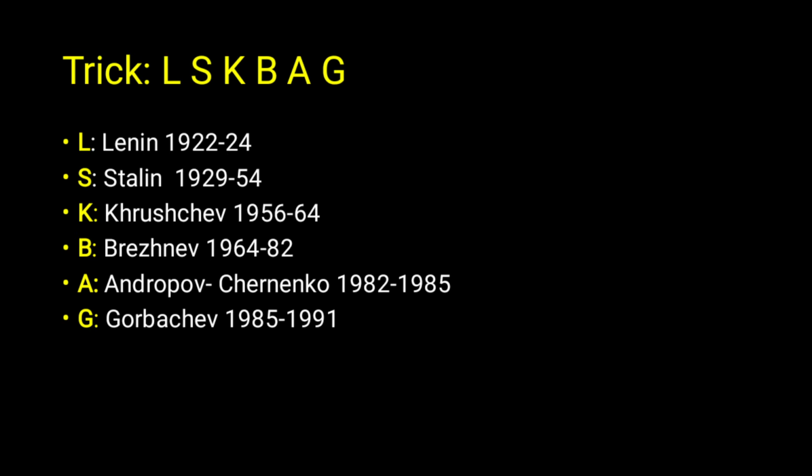And here I didn't write for Chernenko, because Chernenko and Andropov, these two people are not so important. These two were old men and they died during their rule, so they didn't implement any policies. We should remember them, because in exams they may ask you these last four Soviet leaders and they can make you put them in series or in ascending order. So just remember this. For that purpose this is very important.